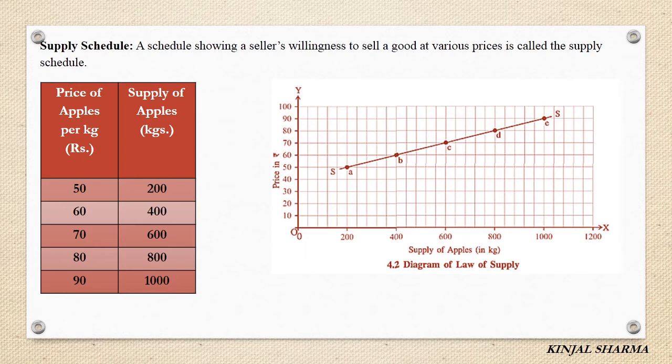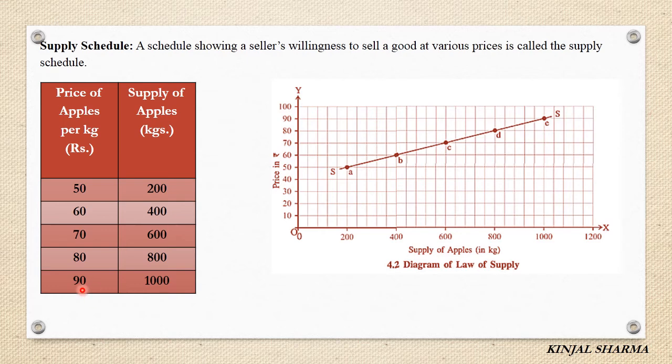Now this is our supply schedule. So what do you mean by supply schedule? It is a schedule showing a seller's willingness to sell a good at various prices, called the supply schedule, right? So here we have prices of apples per kg and supply of apples in kg.